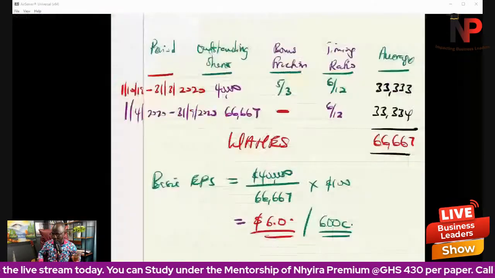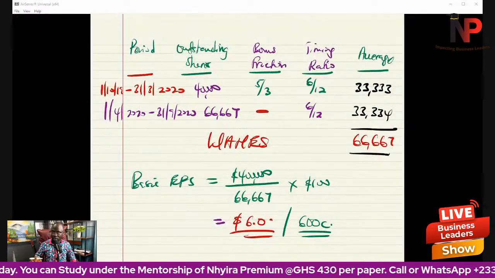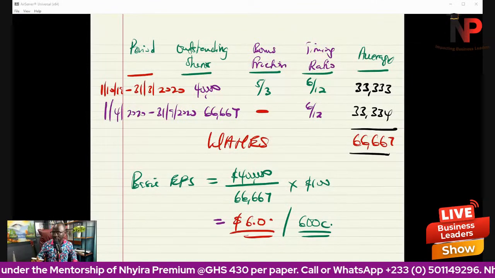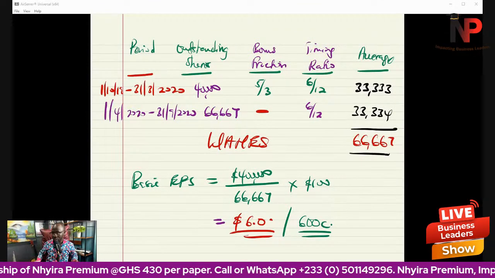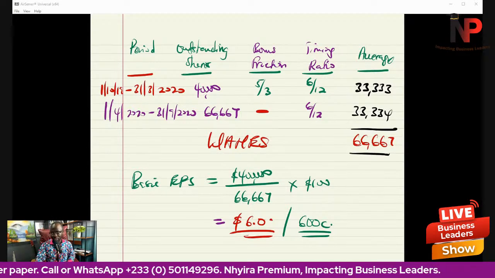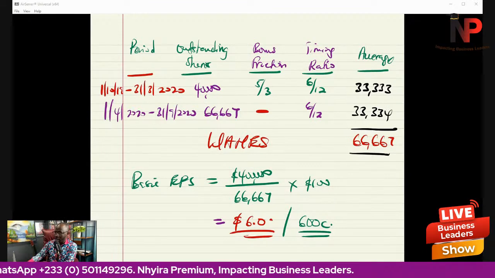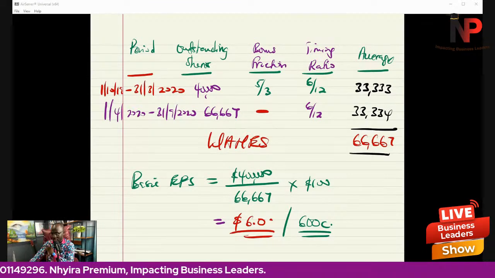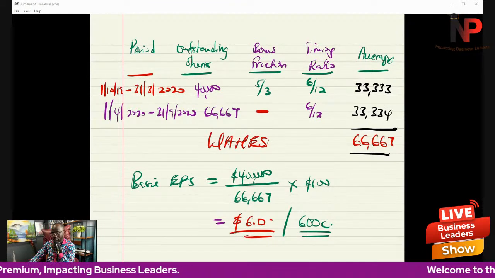And the fact that the bonus fraction affects shares outstanding prior to the right issue is also very important. That is the idea about the second issue under basic earnings per share, and that is bonus issue.